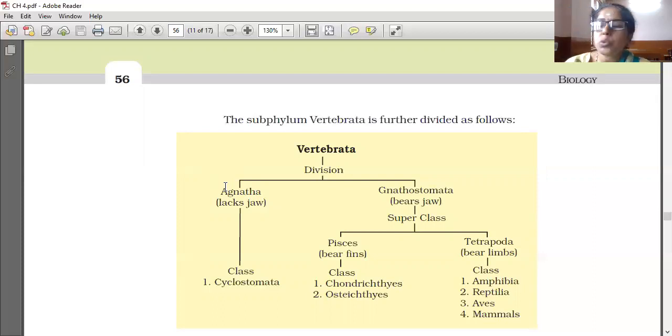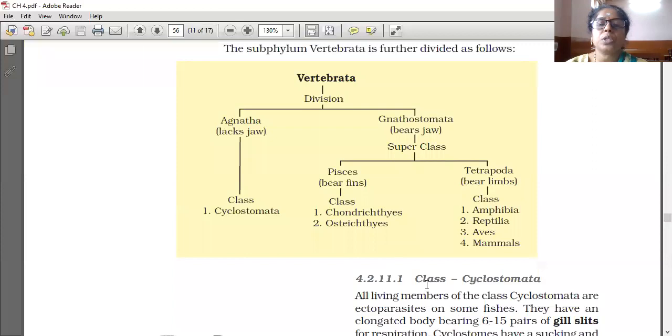In Pisces, two types are there, Chondrichthyes and Osteichthyes. Chondrichthyes have cartilage as the skeletal system, and Osteichthyes have bone as the skeletal system. Then come class Cyclostomata, and here Amphibia, Reptilia, Aves and Mammalia.